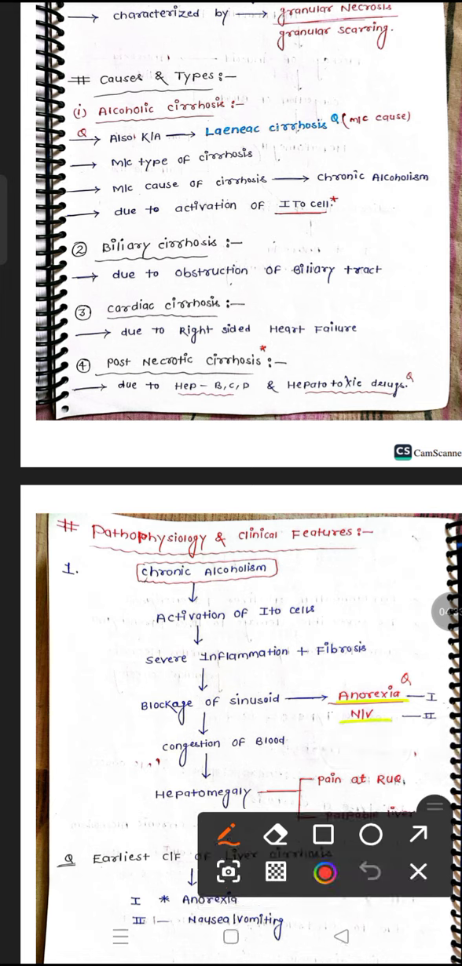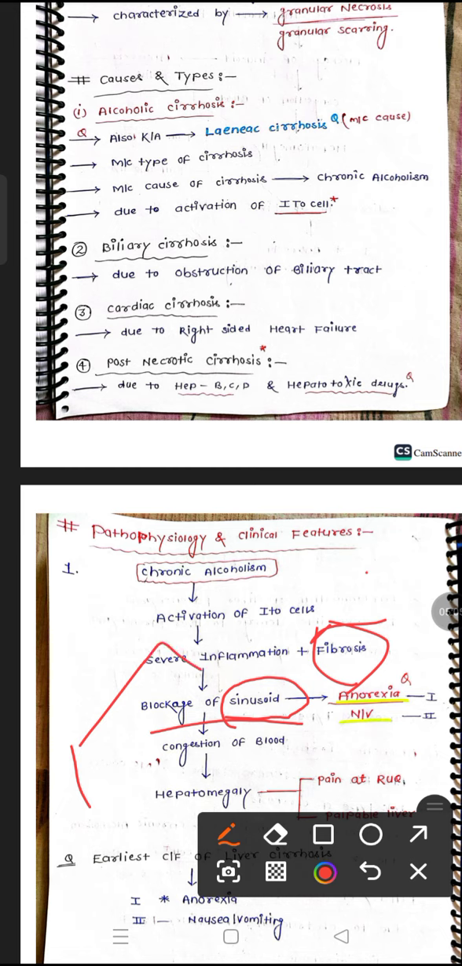So chronic alcoholic cirrhosis of the liver, how will it be seen? Activation of the Ito cells, severe inflammation and fibrosis will form. Fibrosed tissue will replace the healthy tissue. Sinusoids are the capillaries which help in the exchange of oxygen and nutrients. Blockage of these sinusoids will lead to congestion of blood in the liver. So hepatomegaly will be seen, swelling and enlargement of the liver.